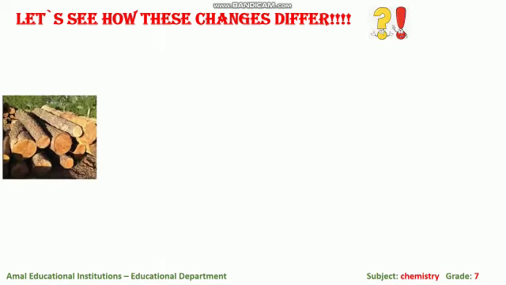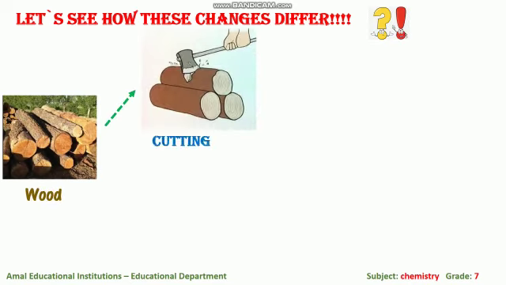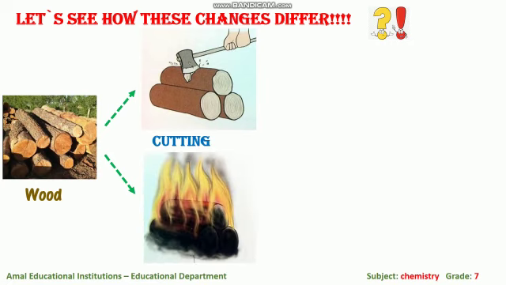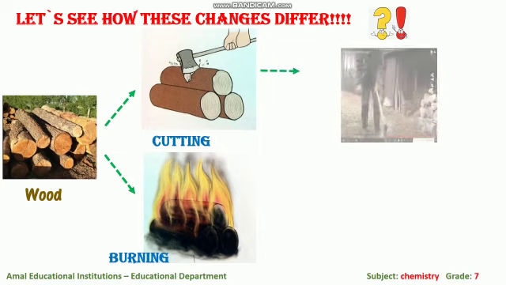First, I want to take an example, wood. I want to apply two actions on these pieces of wood. First, cutting wood, and second action, we can burn the wood. Okay, these are two actions that can be done on the same pieces of wood, cutting the wood or burning the wood. What is the difference between these two actions? If we cut the wood, what happens?